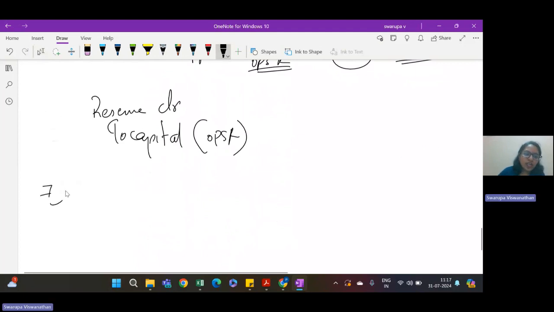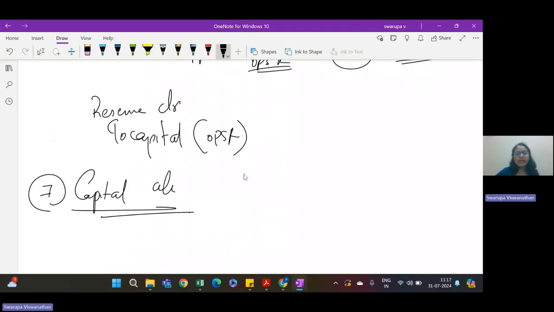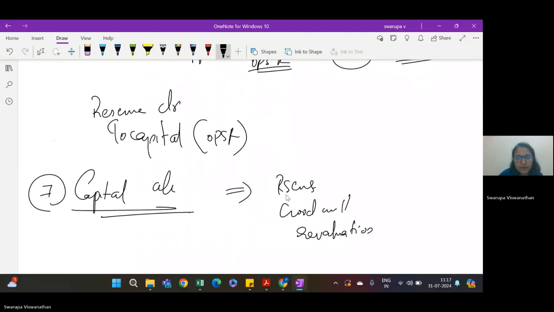And the last one is your capital account. Capital account, we will have to give effect to whatever we discussed till now. Okay, we have to open a capital account, adjust for reserves, adjust for goodwill, adjust for revaluation. Okay, adjust for any capital that is brought in by the new partner.